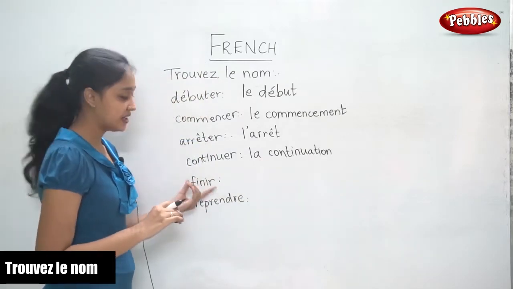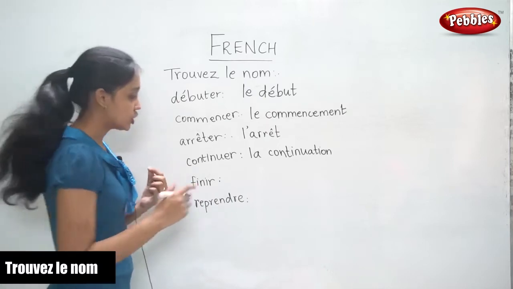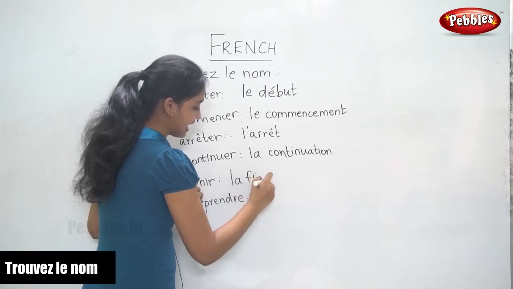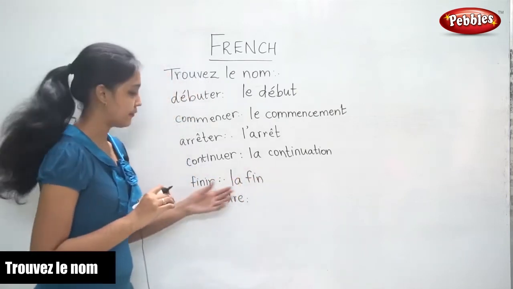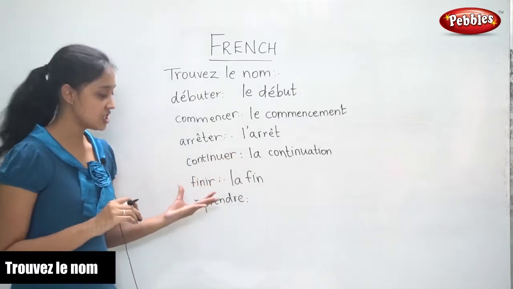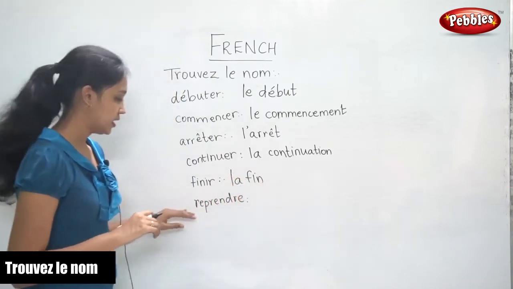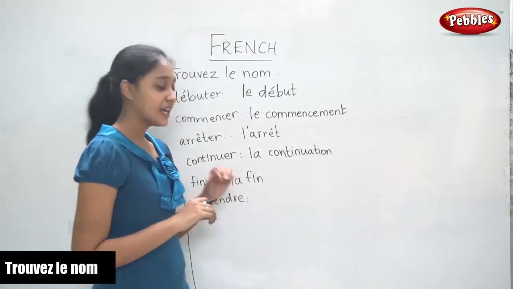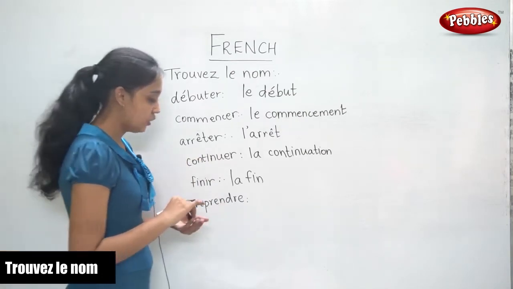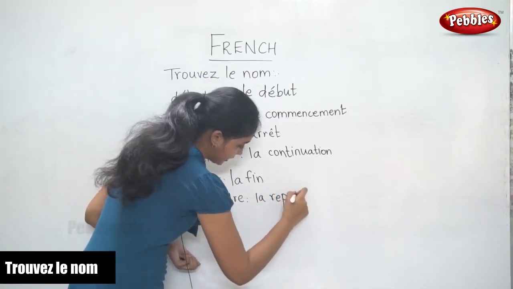Now the next verb given is finir. Finir, to finish. So the noun form would be la fin. La fin, the finish. Finir is to finish, the verb. The noun form is la fin. The next verb is reprendre. Reprendre, the verb. The noun form would be la reprise.